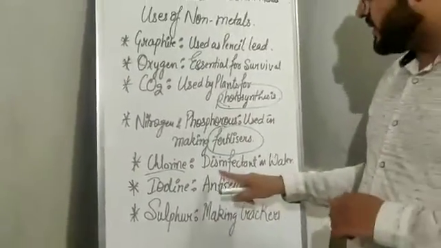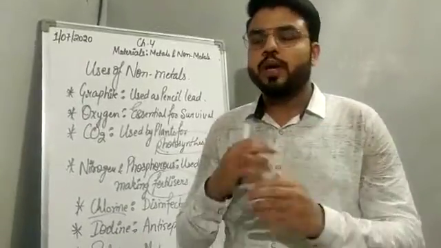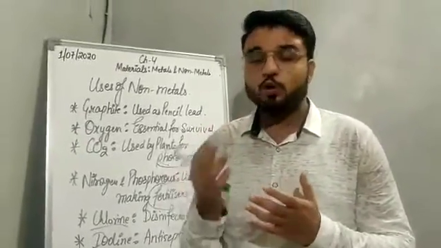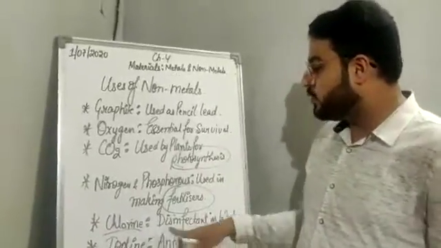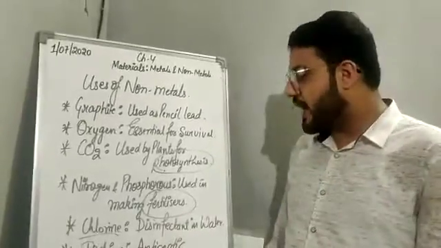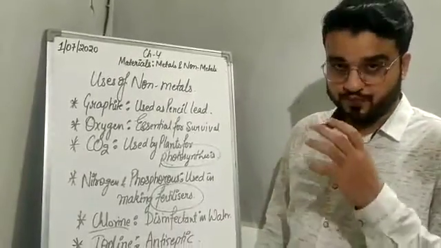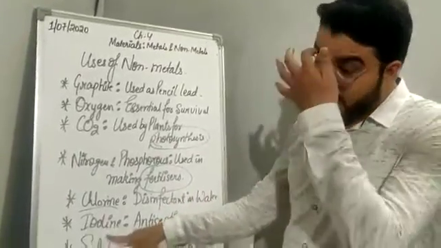Okay, next is chlorine. Chlorine is used as a disinfectant. Chlorine is added to water to make it pure. To disinfect it, it is used in water. As you know, in swimming pools, chlorine is added to disinfect the water.